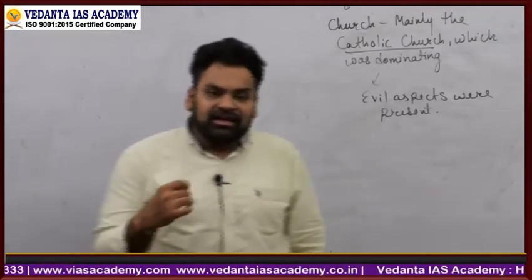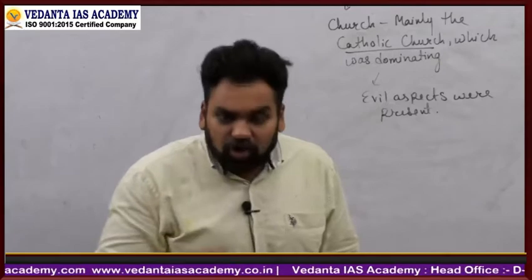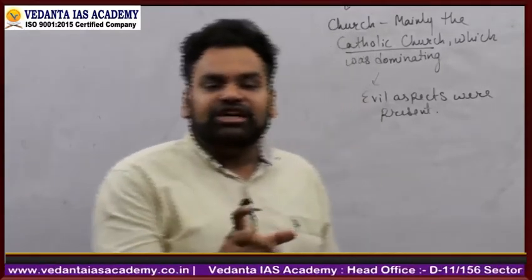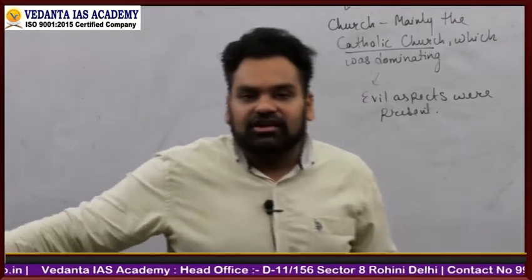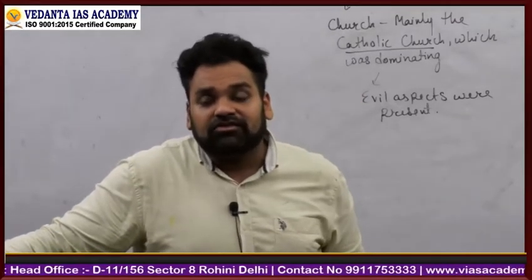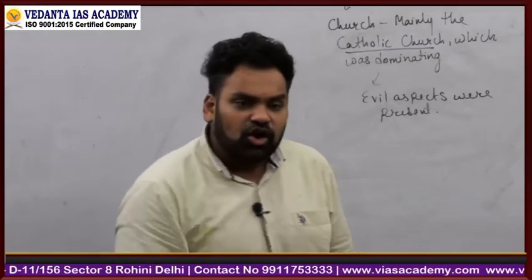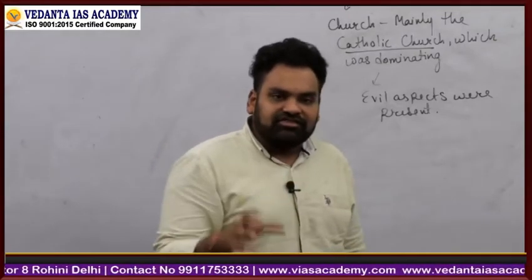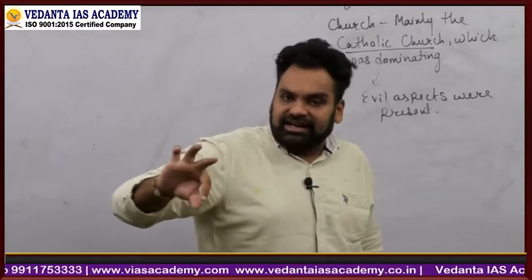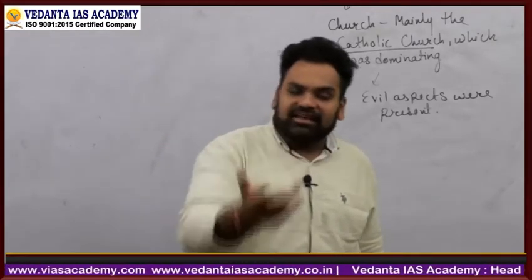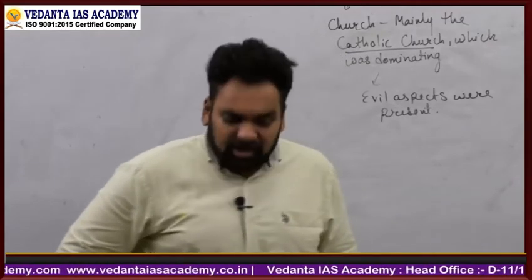साथ साथ में, there was also an institution known as the letters of cachet. Letters of cachet. ये letters of cachet क्या होते थे? These were given to the rich people of the society by the church. उसमें क्या होता था? In the letters of cachet, you have to write the name, you have to write the crime, you have to write the date. ठीक है? वो पहले से ही rich people used to buy it from the church.